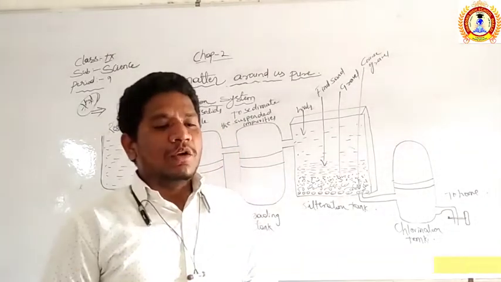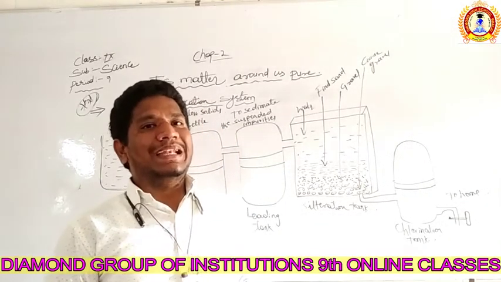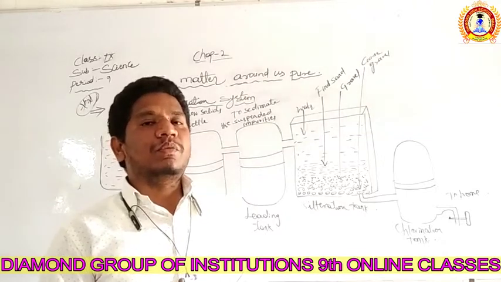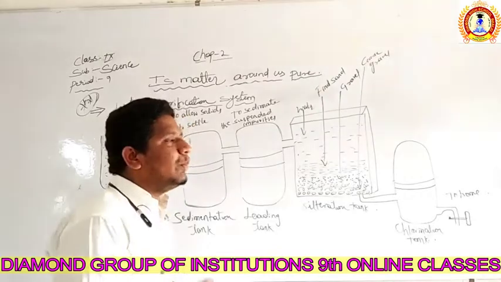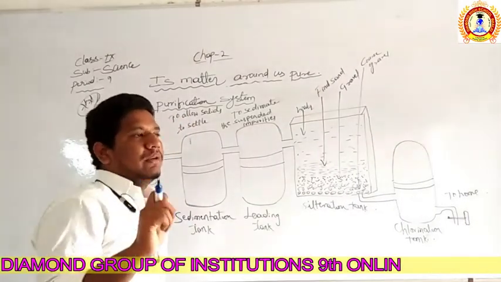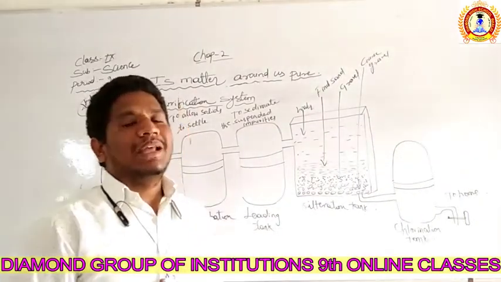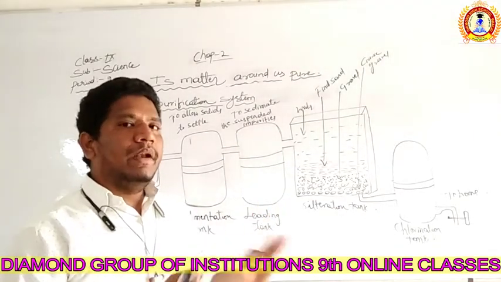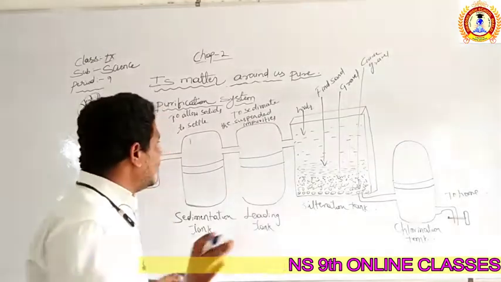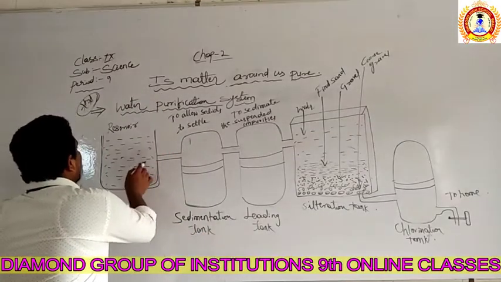To avoid all the bacteria or microorganisms that may be present in the water, we need to purify the water. Even there is a mixture of many components like the salts mixed in the water, so we have to separate them. The purification method is very important. So we need a reservoir compulsorily.